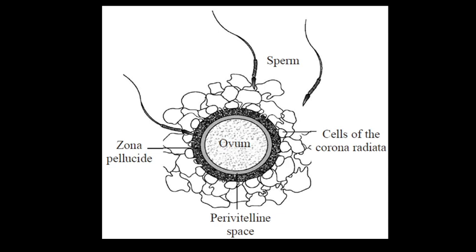And what about the ovum? We have to study the structure of the ovum. The ovum in human is alecithal. It is almost devoid of yolk and has bulky cytoplasm and a centrally located nucleus.